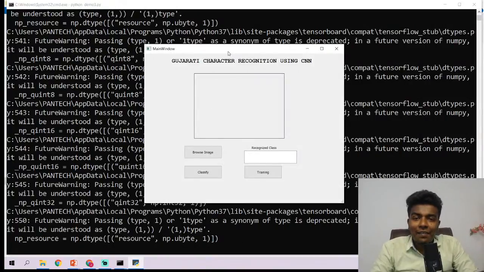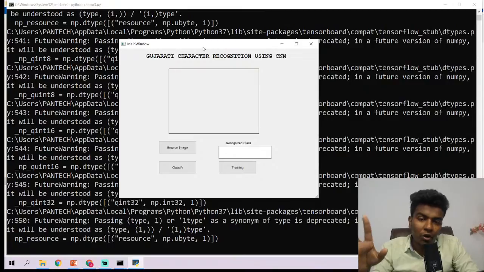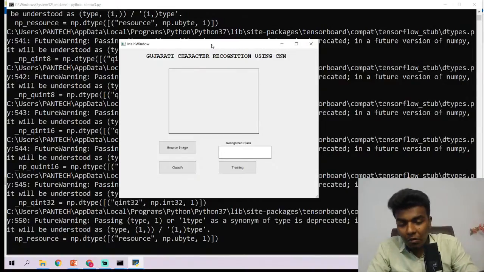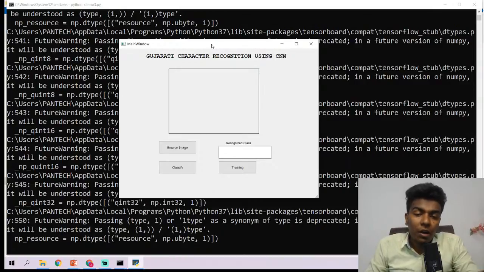Okay, so this is the graphical user interface, guys. Previously, in the projects we worked on, like hand gesture or any other project, we just simply executed a program, right? We had a training program and a test program, two separate programs. Whenever we needed to do the training, we ran the training program. It runs epoch by epoch, and for each epoch it gives the accuracy and the loss, and finally it saves the model in our local directory, right?